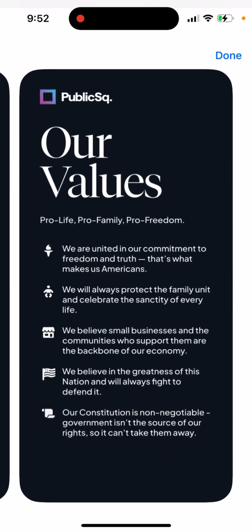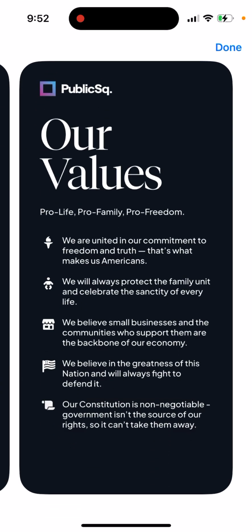And there are some specific values. It's not just the right side, the right wing. You can see here: pro-life, pro-family, pro-freedom. We are united in our commitment to freedom and truth. It's what makes us Americans. We will always protect the family unit, celebrate, like we believe in the small businesses and communities.